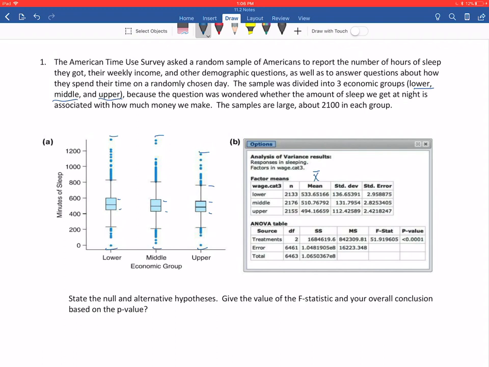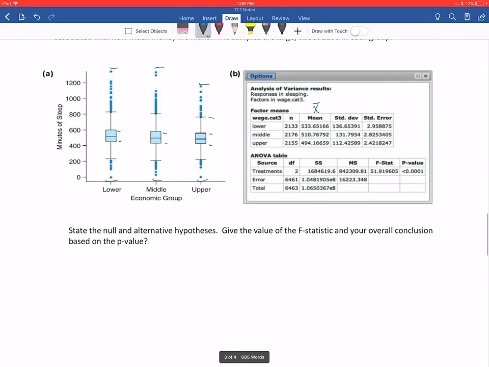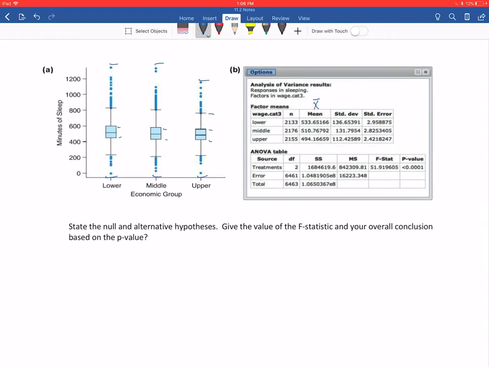My hypothesis is over the grander statement of the population. Do I think for all people that there would be a difference in the average amount of sleep that they get at night? So that's what we want to do, is we want to first write our null and our alternate hypothesis, and keep that in mind. Notice there's a difference in the notation.